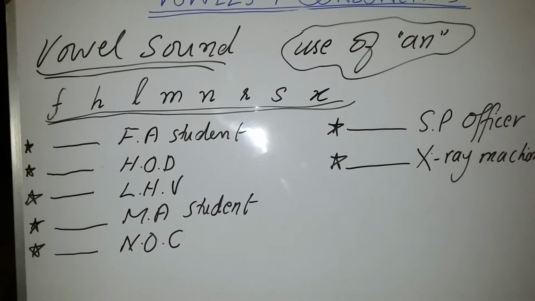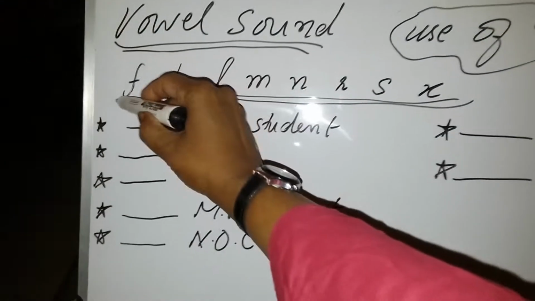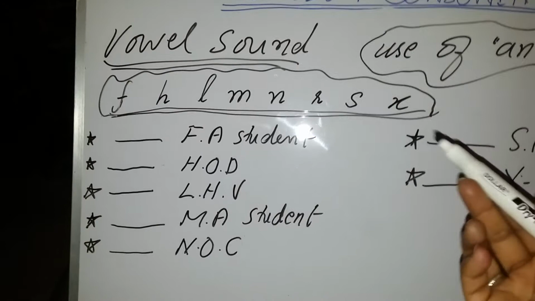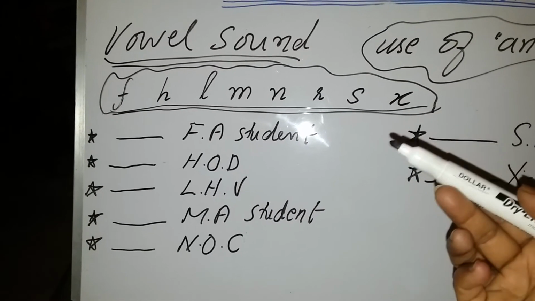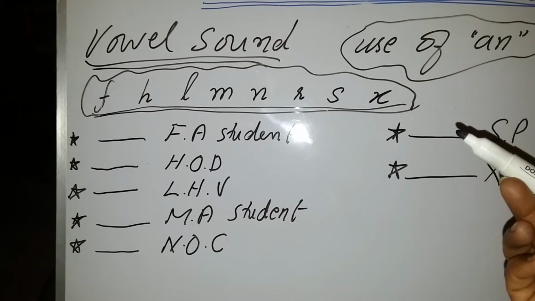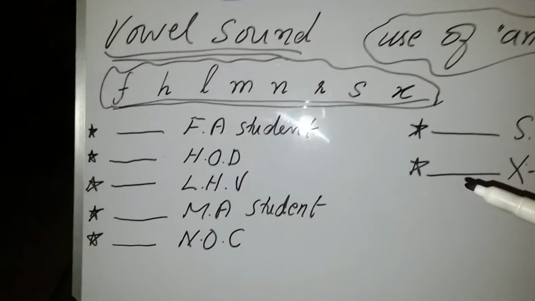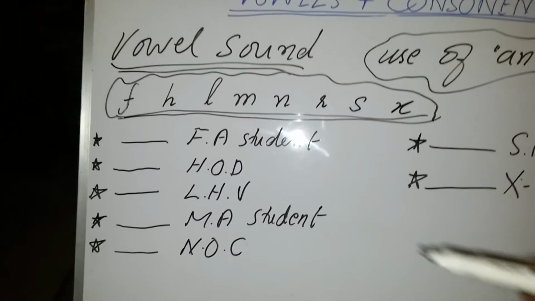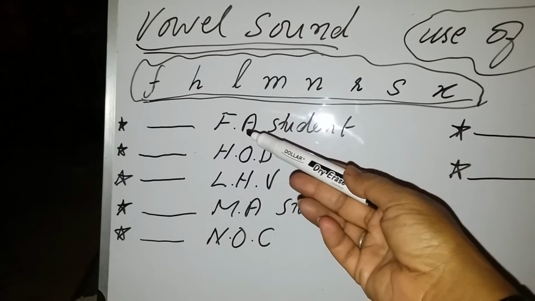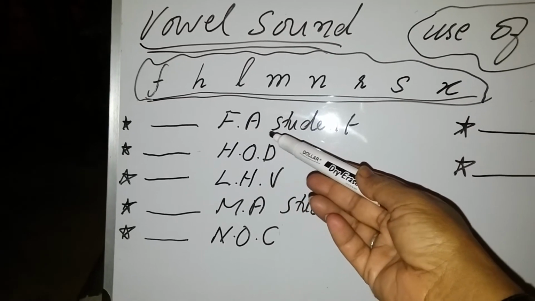Now look at this list of some other alphabets which, when you speak them, give you the sound of F, H, L, M, N, R, S, X. So these types of words which are initials of some words, for example, FA, this is the initial of Fundamental of Arts.